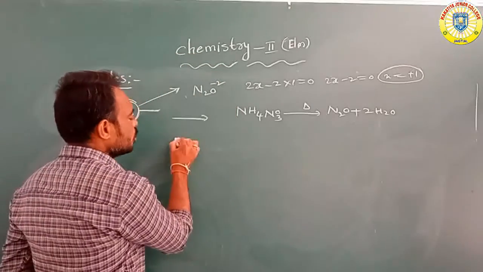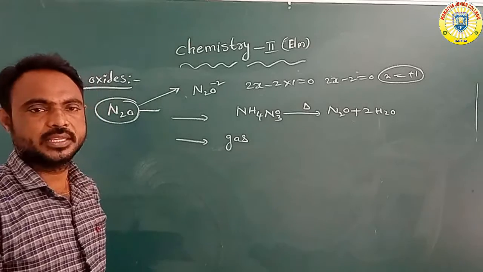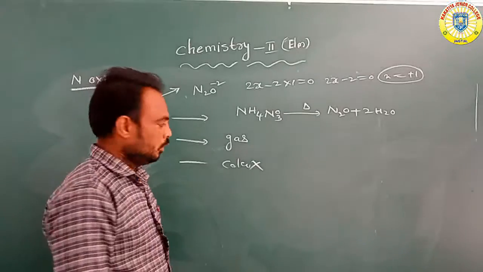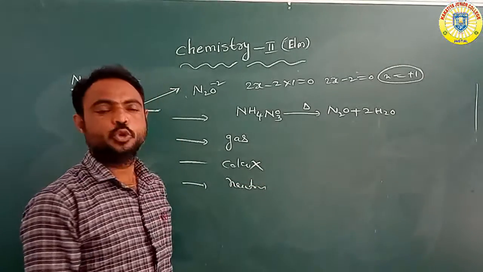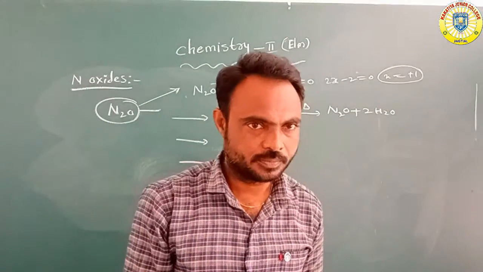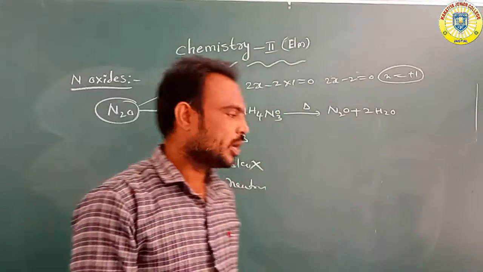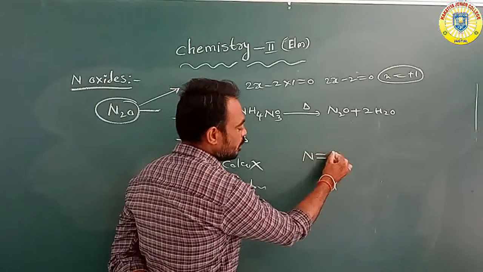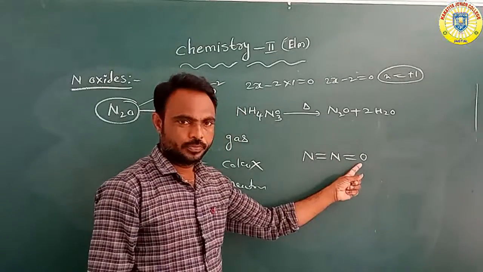Overall it is a gaseous compound, colorless, and neutral in nature. Neutral nature means it does not have acidic as well as basic nature. The structure is nitrogen double bond oxygen, N2O.